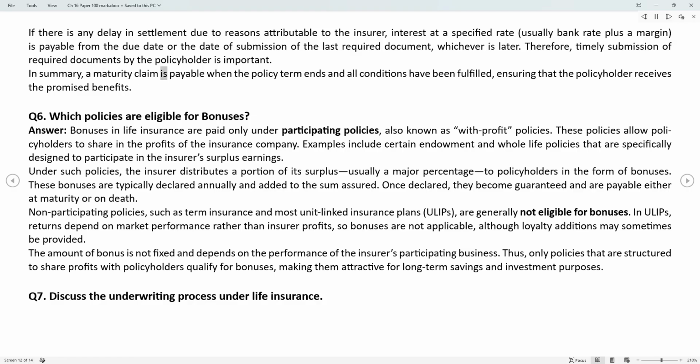In summary, a maturity claim is payable when the policy term ends and all conditions have been fulfilled, ensuring that the policyholder receives the promised benefits.